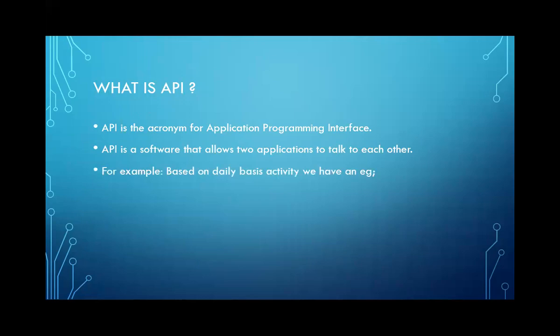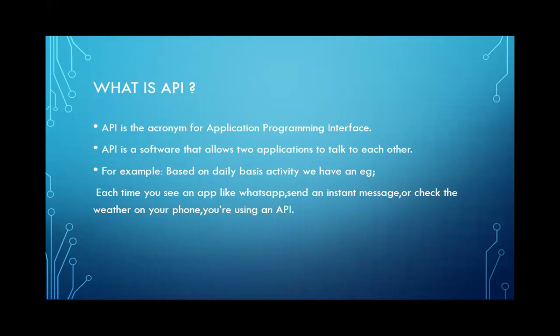For example, based on daily basis activity, I have taken an example. Each time you use an app like WhatsApp, we send an instant message and we also get a response to know whether the message has been sent or not. Similarly, we can also check the weather on our phones by using apps such as weather forecast apps. So here basically you are using an API. In simple terms, it is a two-way interaction, and that user interaction can be termed as an API.